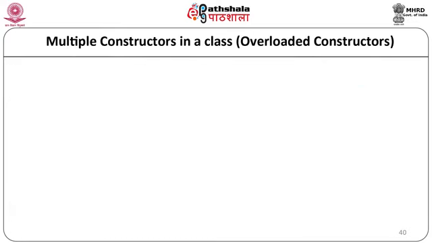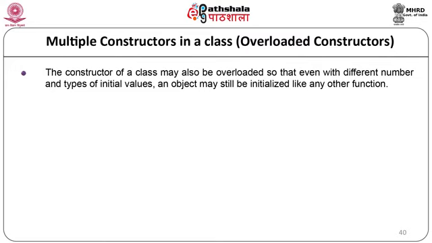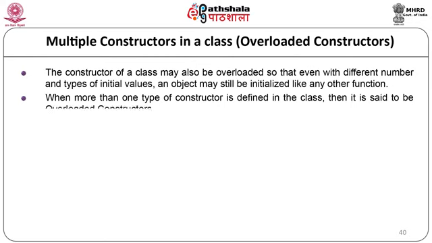We can have multiple constructors in a class, which is basically called overloaded constructors. Constructors can also be overloaded like other member functions. The constructor of a class may be overloaded so that even with a different number and types of initial values, an object may still be initialized like any other function. When more than one type of constructor is defined in the class, then they are said to be overloaded constructors.